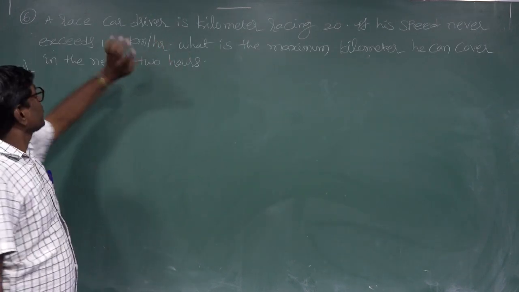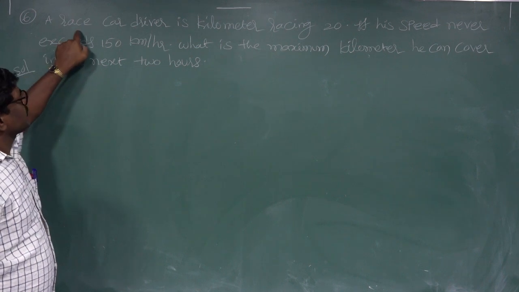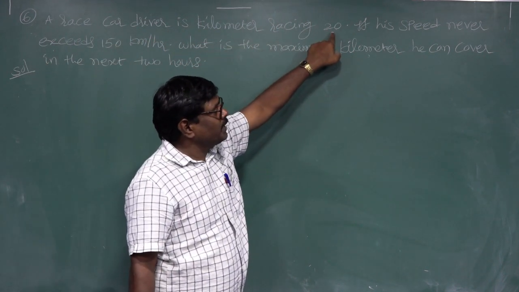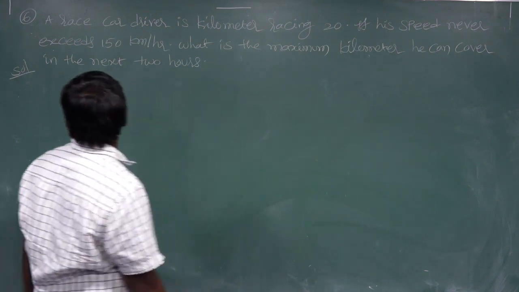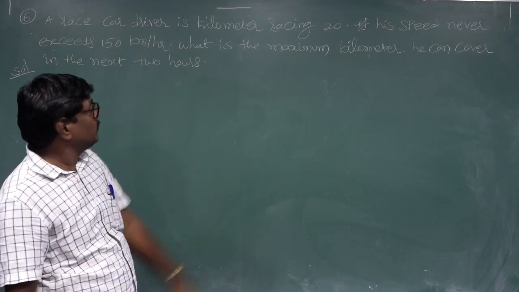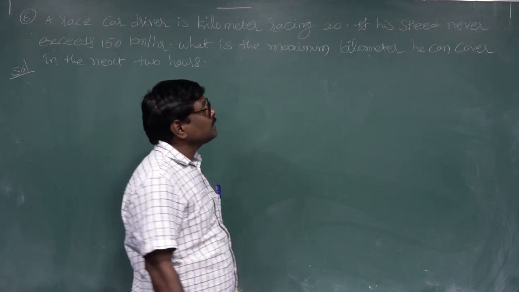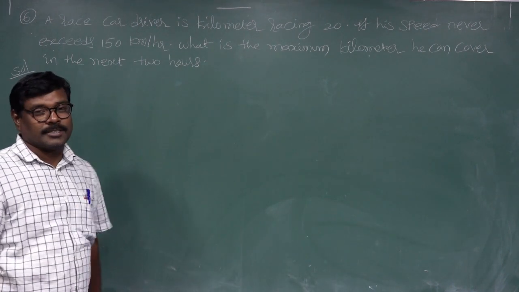Next, sixth problem. Here students, a racing car driver covers 20 kilometers racing. His speed never exceeds 150 kilometers per hour. What is the maximum distance he can cover in the next 2 hours?